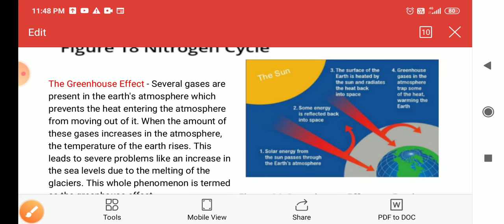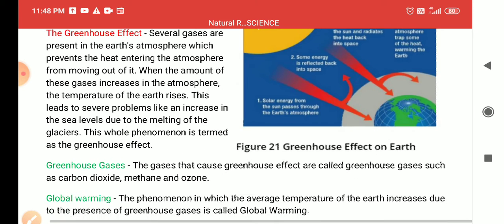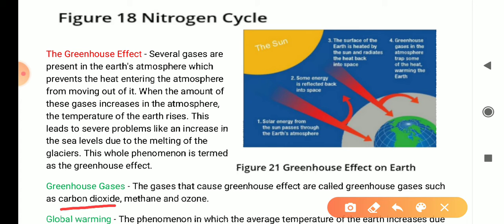As I told you, some of the harmful gases are present in nature. We cannot say they are always harmful; they have some useful effects also. But here we will study their harmful effect. Some gases are present in the atmosphere, and we need to know their names: carbon dioxide, methane and ozone. So they are present in the atmosphere. To see where they are present, we need to look at this diagram.